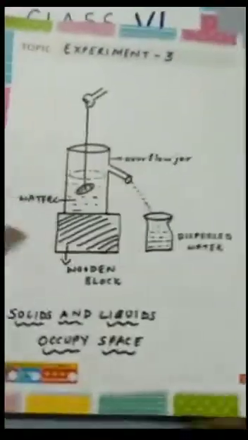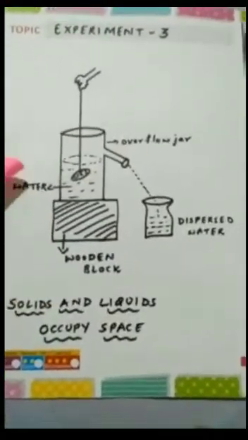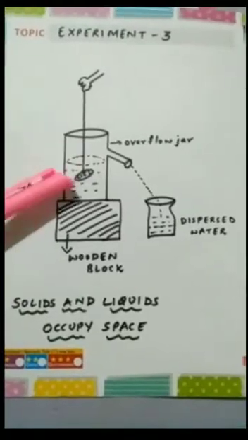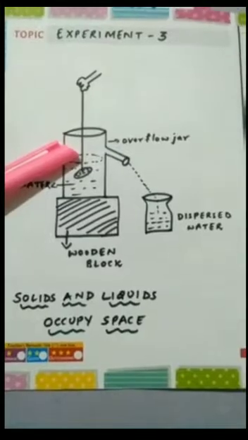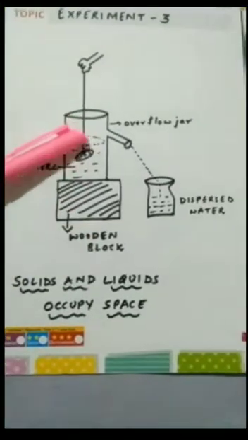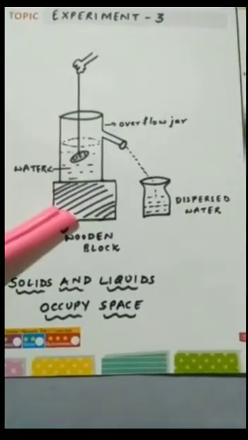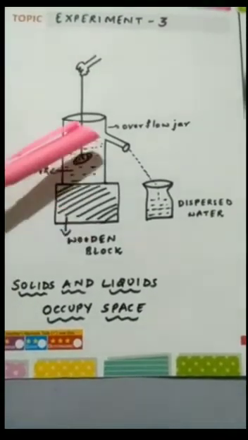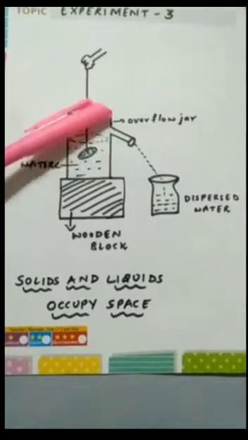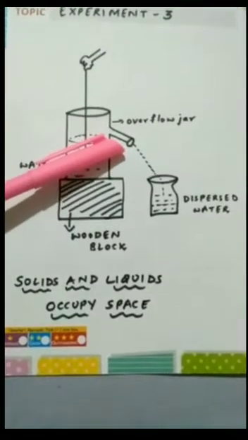Now we will go to the next experiment. In experiment number 3, take a glass stopper and tie it with a fine thread. Now place an overflow jar on a wooden block and slowly pour water into it till the water just starts overflowing through a spout.